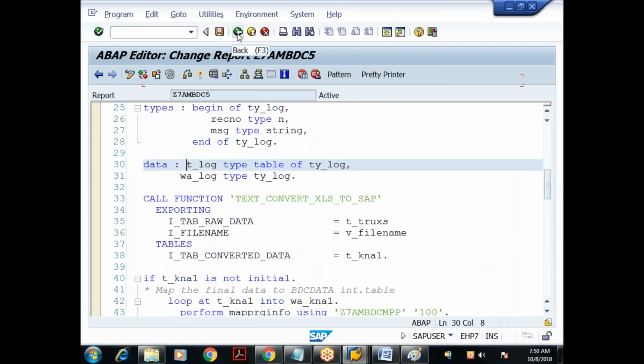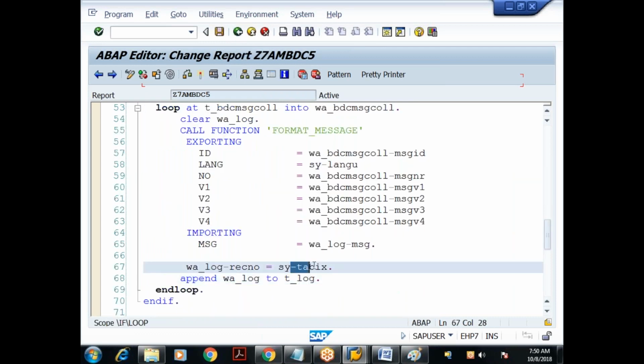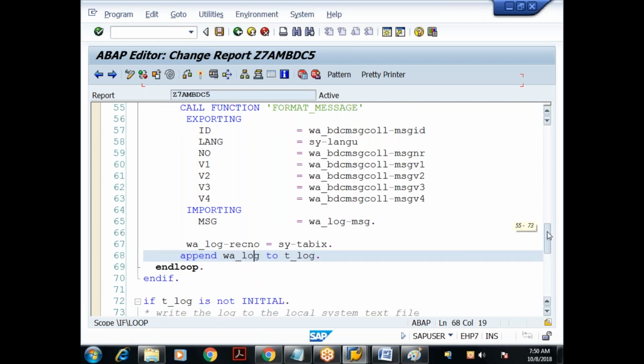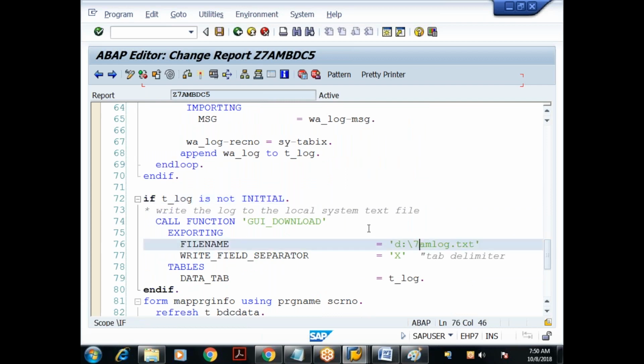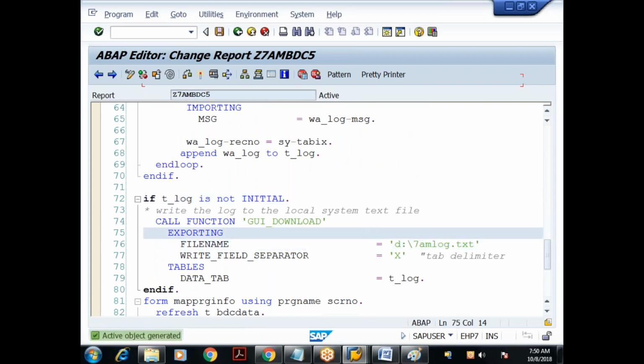When I'm appending to my internal table, I am appending the record number also. So record number equals what? SY-TABIX. When you are in the loop, for each iteration, SY-TABIX will increment by 1. So that's all. Done. If t underscore log is not initial, I'm writing that into the file. So let me check it now.